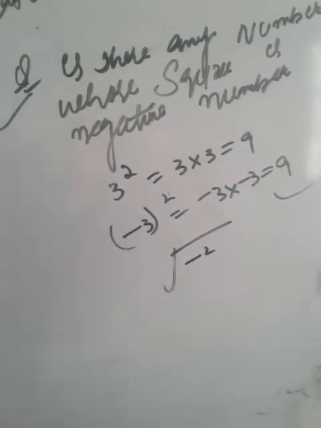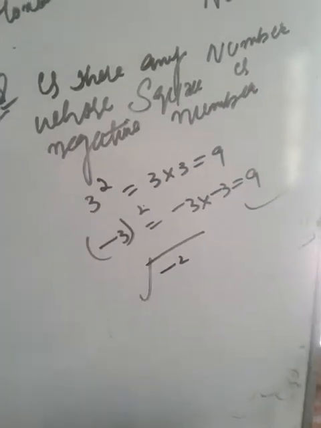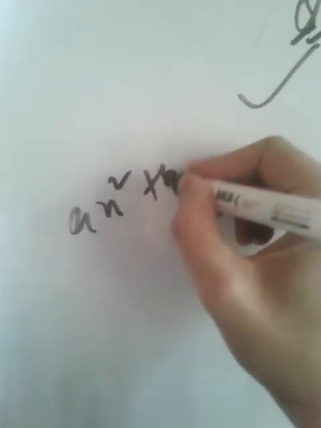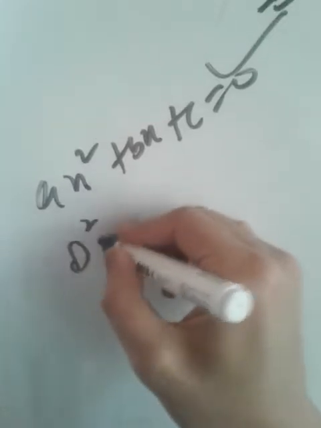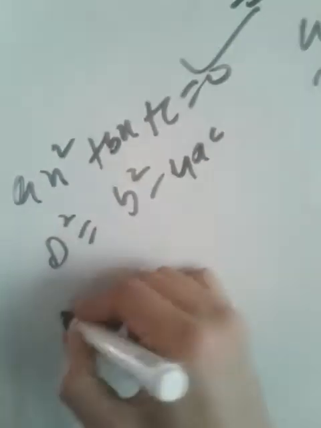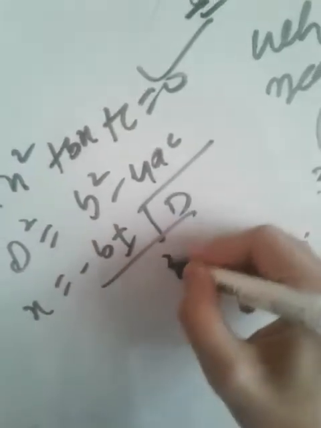Whenever you are required to find the discriminant, we have a quadratic equation ax square plus bx plus c equals 0. So discriminant D equals b square minus 4ac, and to find the roots, x equals minus b plus minus root of D divided by 2a.